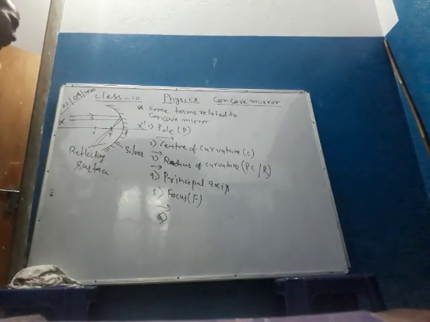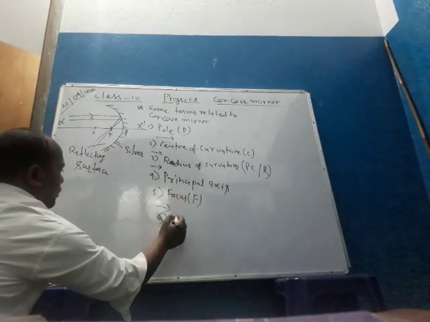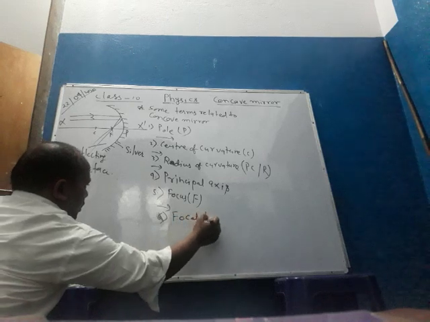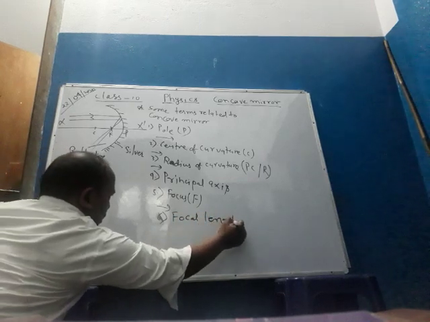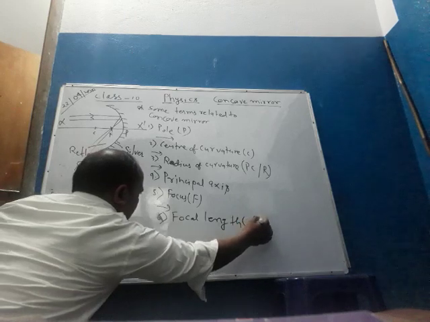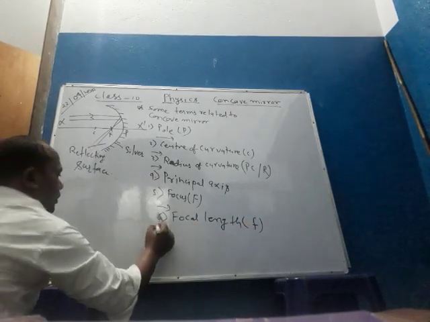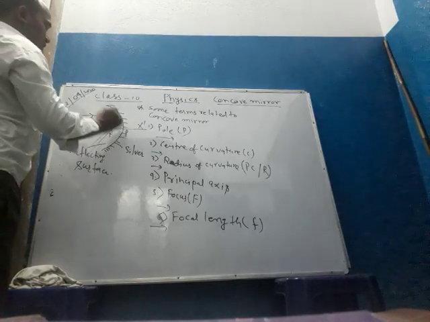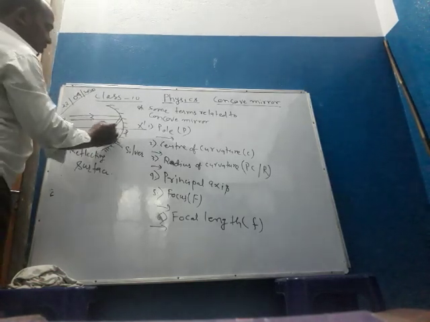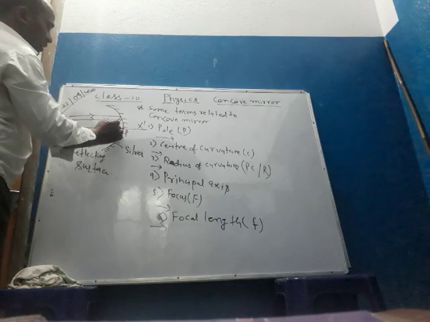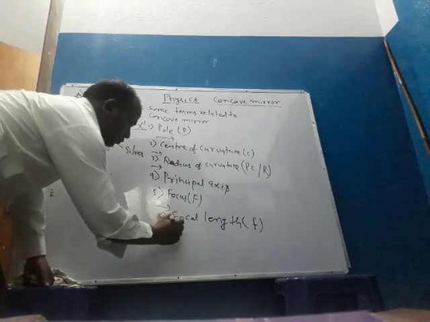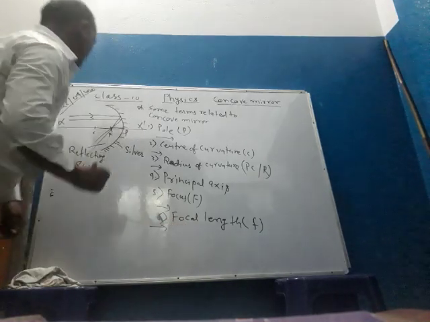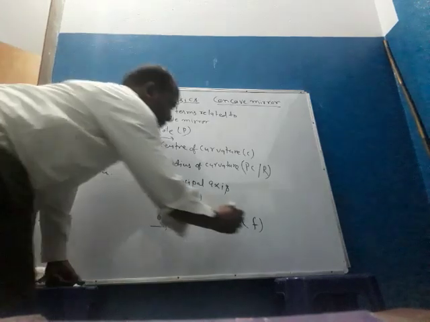Now, the sixth point I would like to discuss is focal length, small f. Focal length is the distance between pole and the focus. Pole and focus. It means PF.